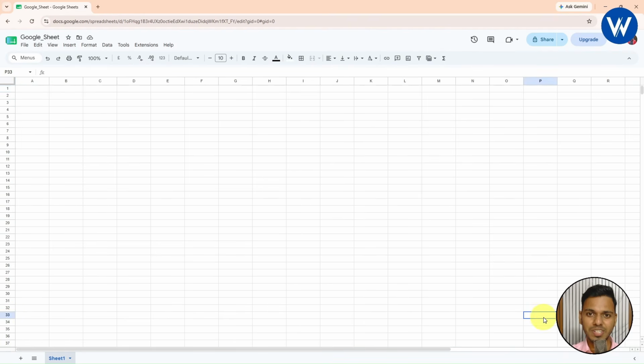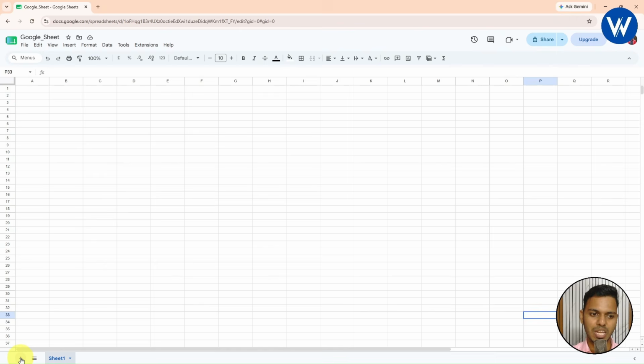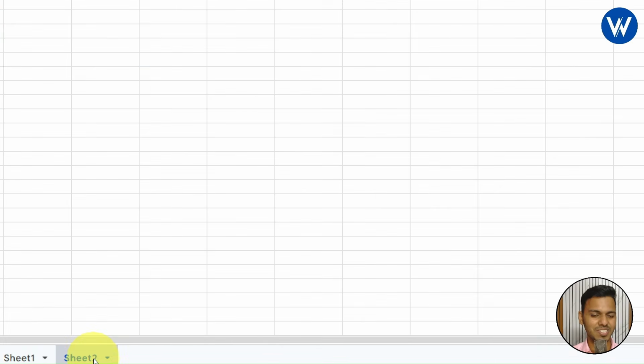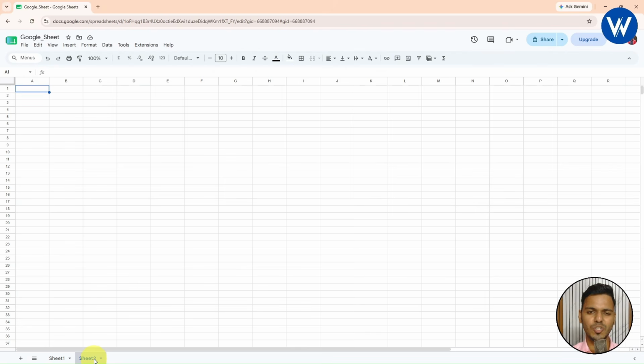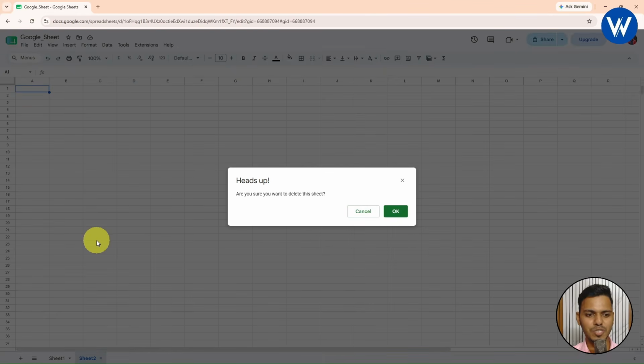If you want to insert a new sheet, it is very simple. Simply you need to click on this plus icon available. Okay. So with the help of this option, a new sheet will be added successfully, which is sheet 2. I hope you guys understood. If you want to delete, simply right click on this, and with the help of this option you can delete the sheet. Let me show you.